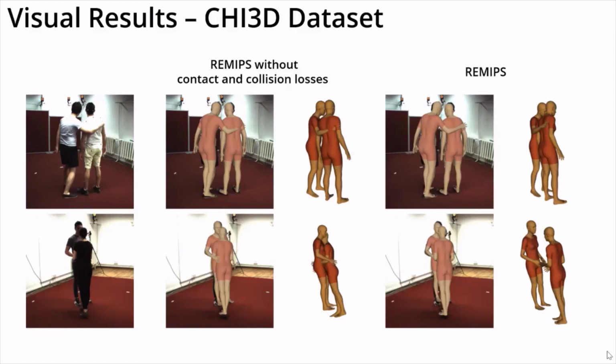Here we show visual results on the Chi3D dataset. In the middle, we show the reconstructions when the contact and collision losses are not used during training. On the right, we show the reconstructions when training with all losses. As you can see, contact is established and collisions are avoided.